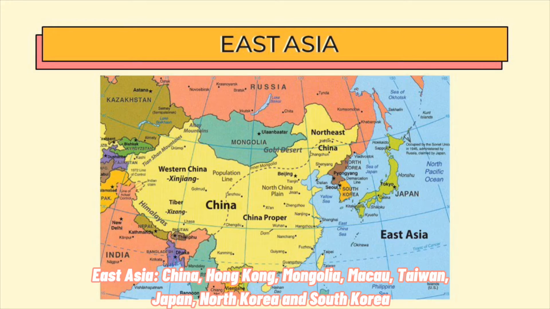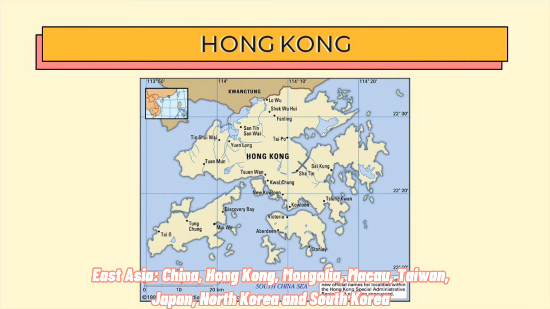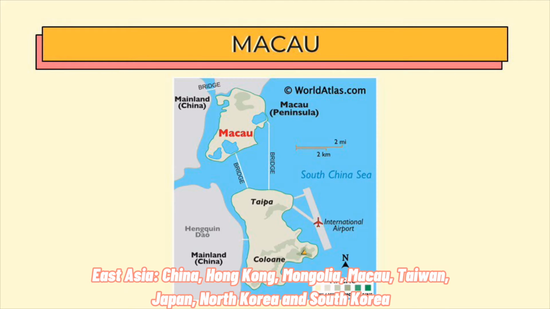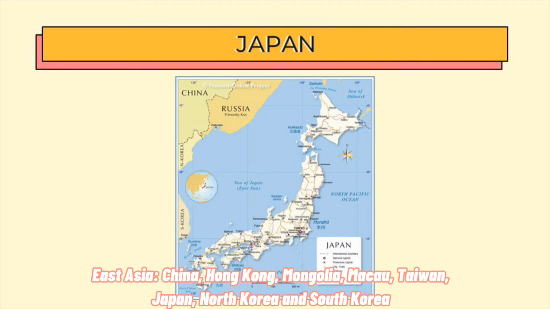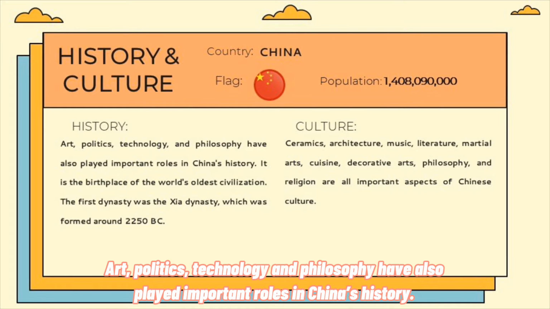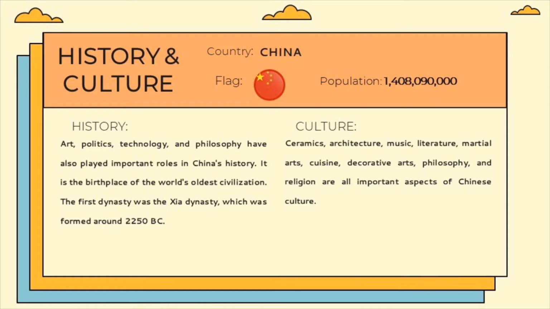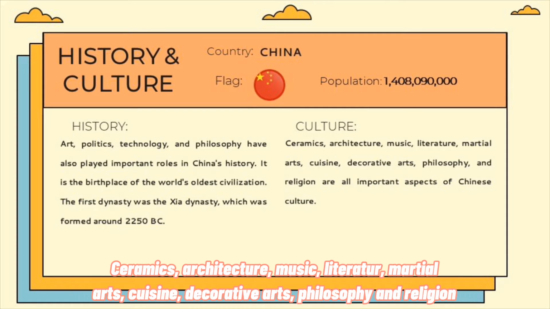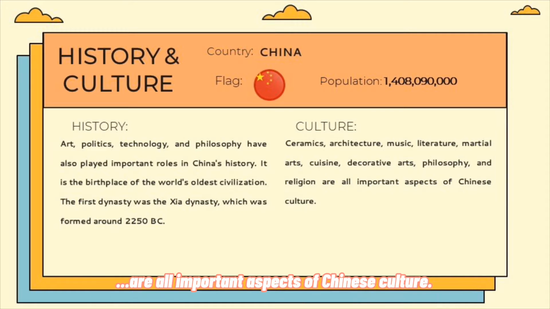East Asia: China, Hong Kong, Mongolia, Macau, Taiwan, Japan, South Korea, and North Korea. Art, politics, technology, and philosophy have also played important roles in China's history. It is the birthplace of the world's oldest civilization. Ceramics, architecture, music, literature, martial arts, cuisine, decorative arts, philosophy and religion are all important aspects of Chinese culture.